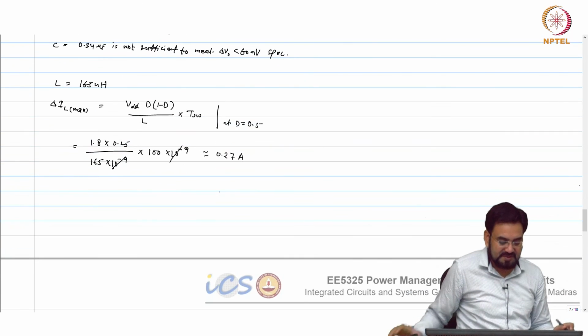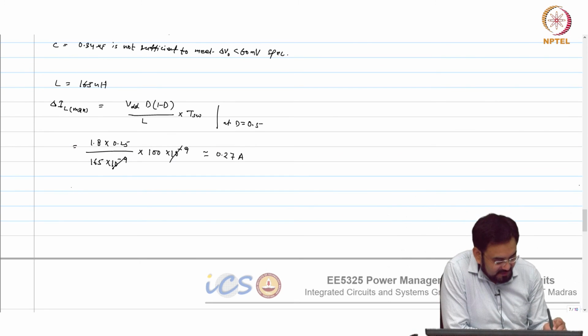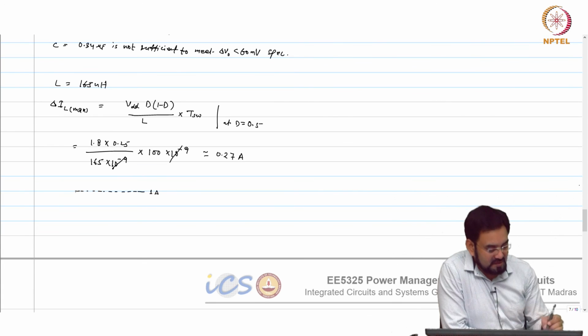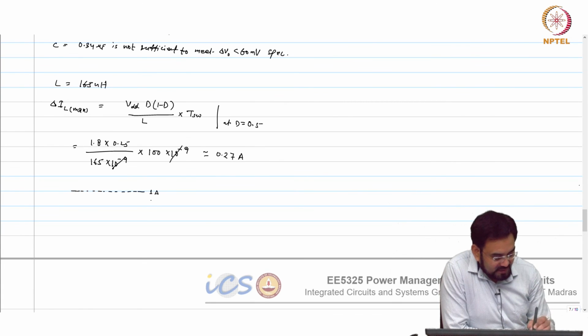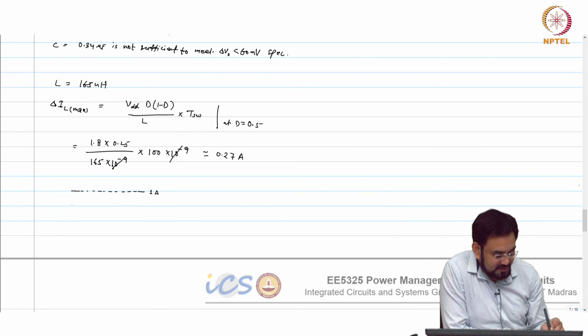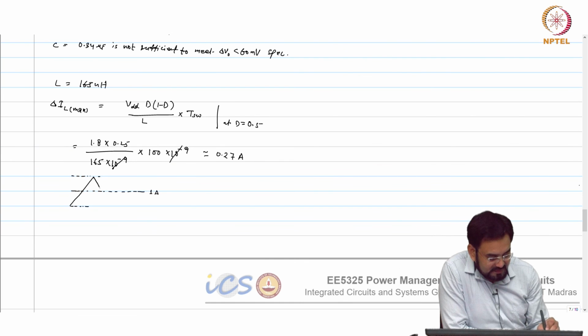Which means if I want to plot IL, it will look like this. This is your 1 amp, and this is the peak to peak ripple. Half of this will go here and half of this will go here.